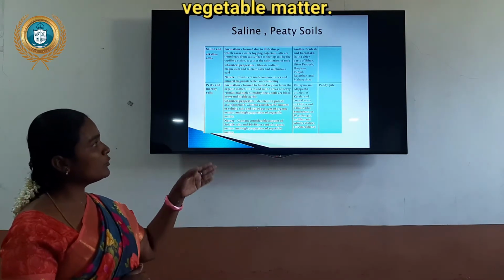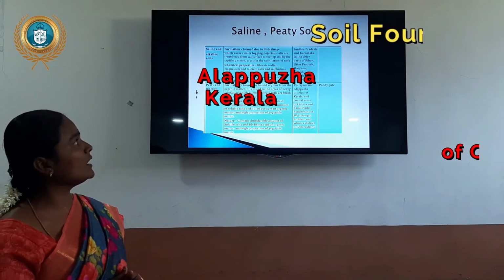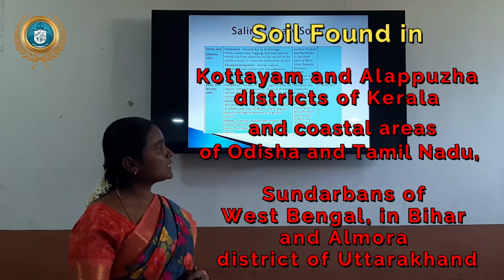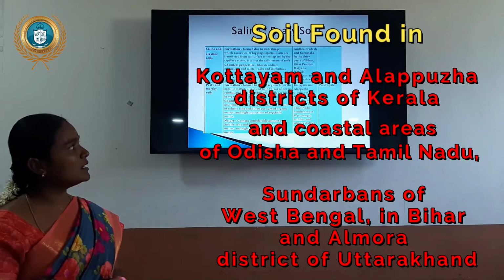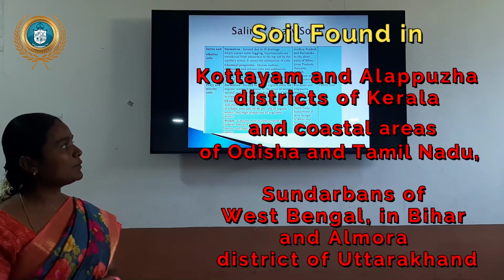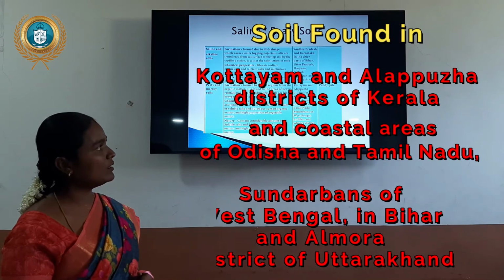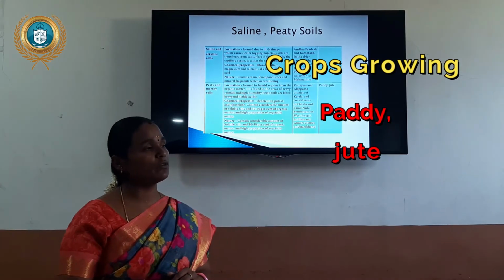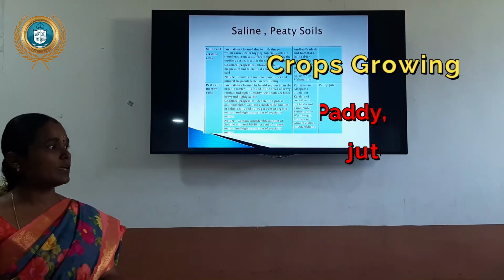Okay, that is the border of the seashore regions, covered as the mossy soil. Kottayam, Alamala districts of Kerala, which are coastal areas, and then Odisha, Tamil Nadu, West Bengal, Bihar, and Almora district, that is a district of Uttarakhand. This will be covered as the mossy soil areas. Paddy and jute are suitable for this soil.